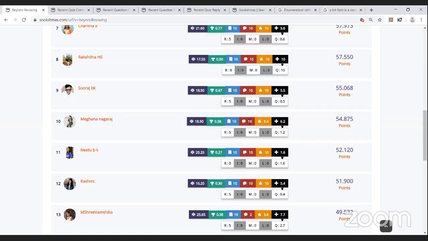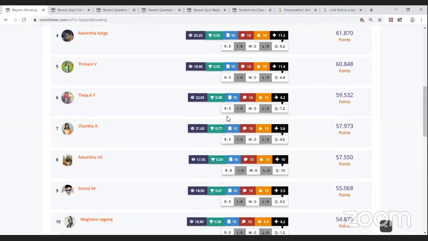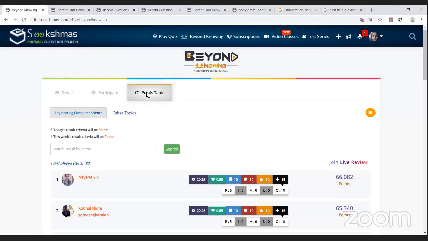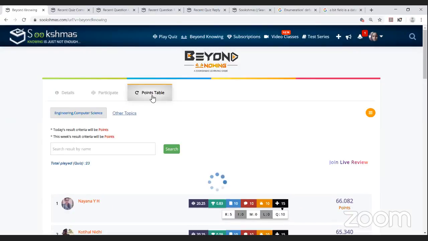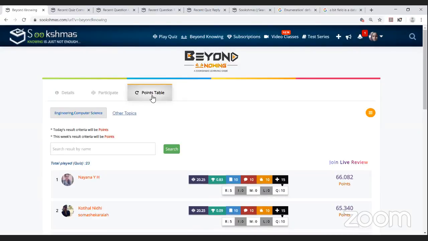She has completed all her activities except three collapses remaining. She has 1.2 quality bonus points with 54.875 points in total. These are the top 10 participants in today's live stats of the points table.